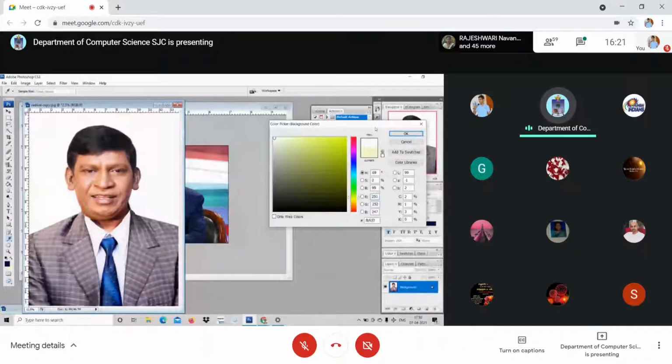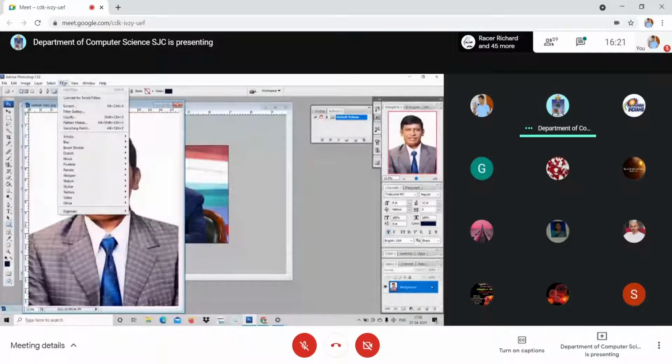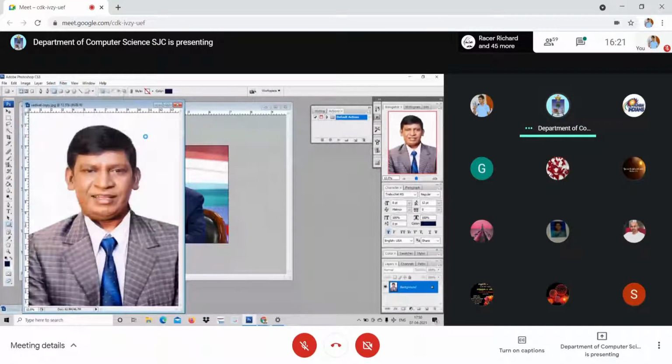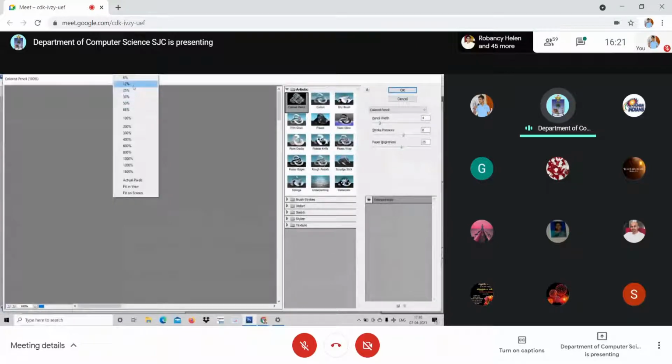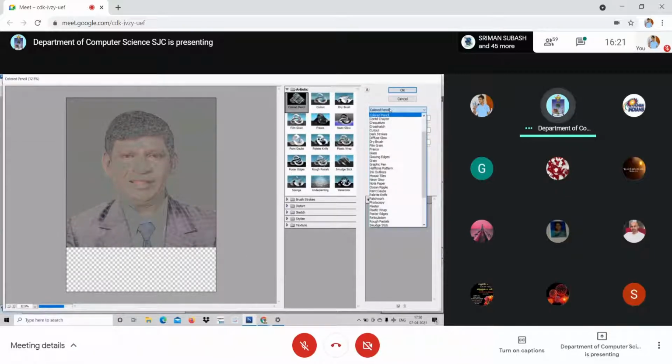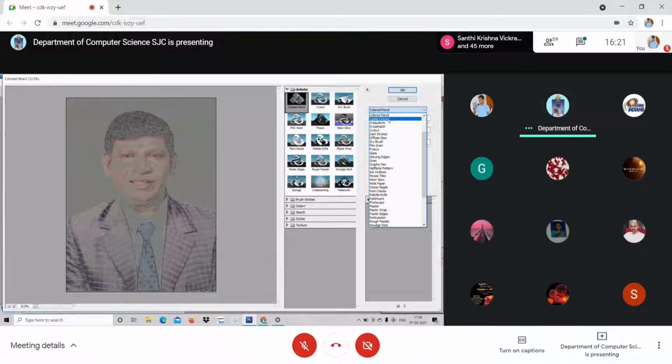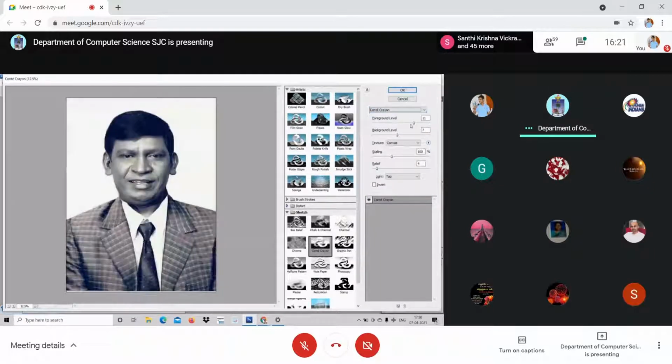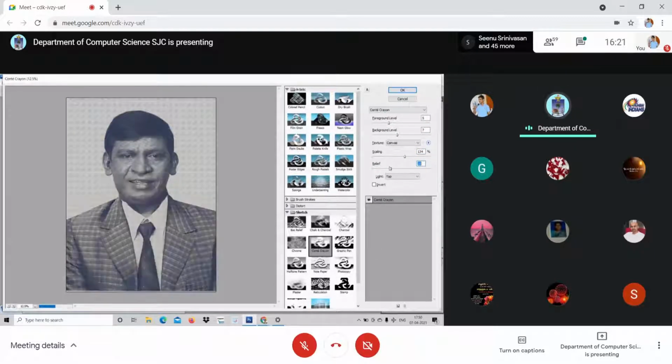I go again to filter, artistic, colored pencil. I just fix it first. Yeah, colored pencil. Look at here. This is about pencil. Now I go here and choose the second one, crayon. See here, I can adjust the foreground level and stroke length. Okay, you can adjust it and you will see the difference.